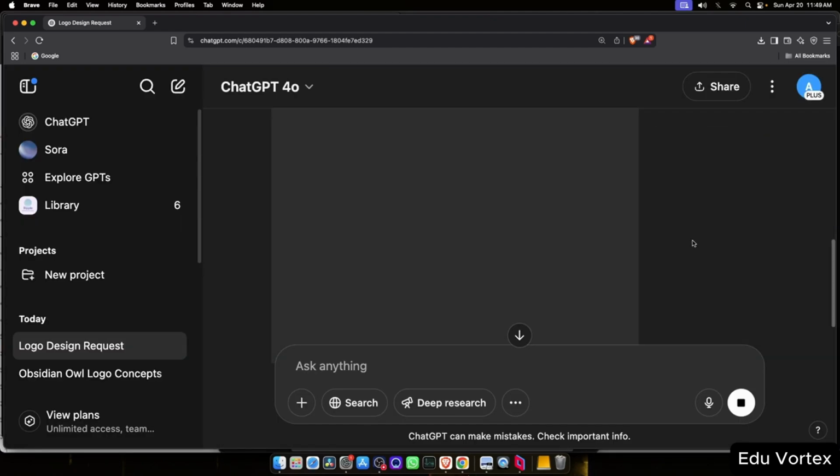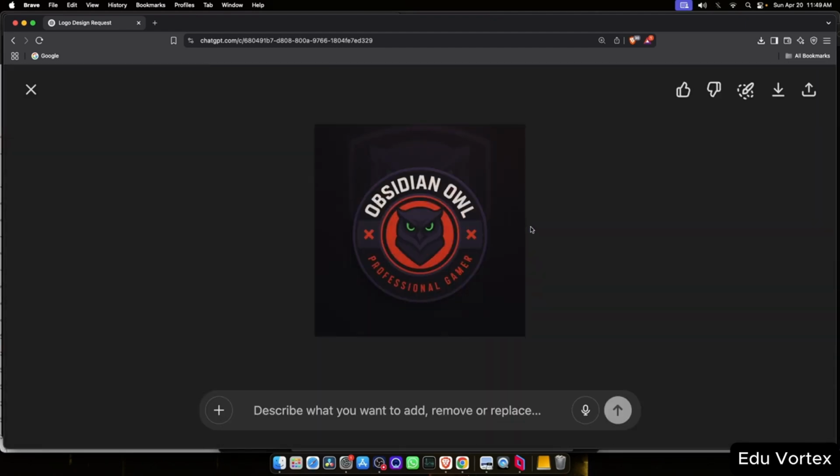And here it is, our newly generated logo for Obsidian Owl. You can see it includes the name, the owl from our original logo, and a subtle ghosted background effect inspired by the Skull Cookie logo. It's not overly prominent, but that can be adjusted in the prompt if needed.